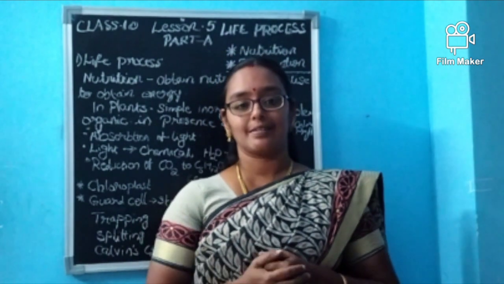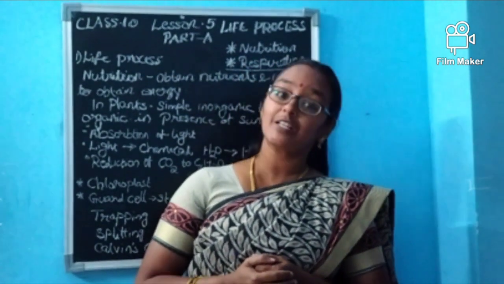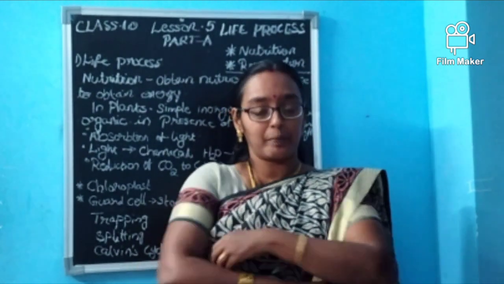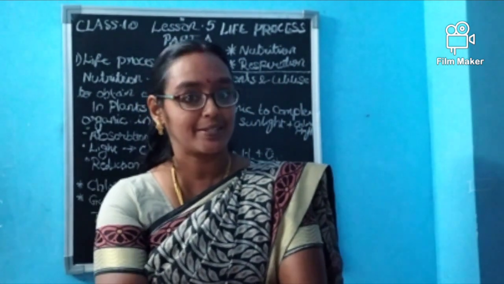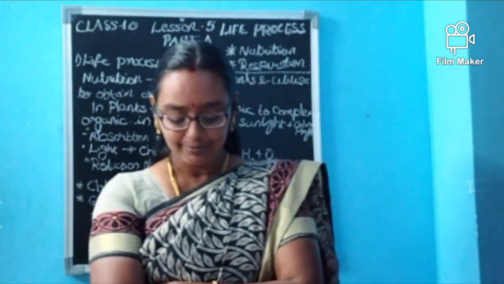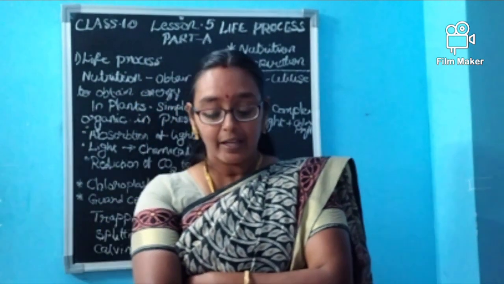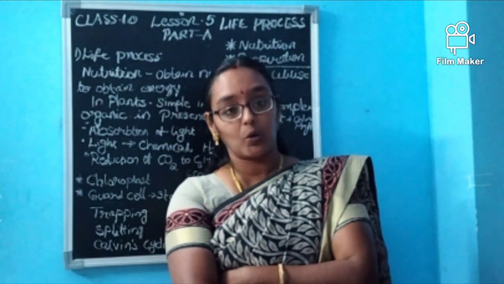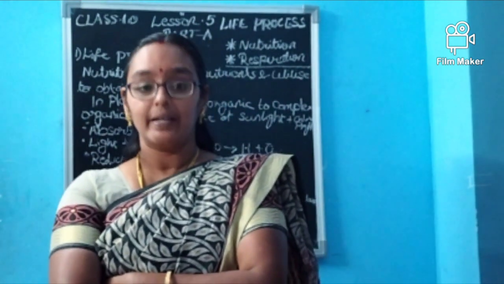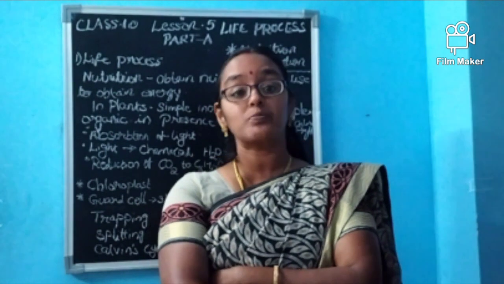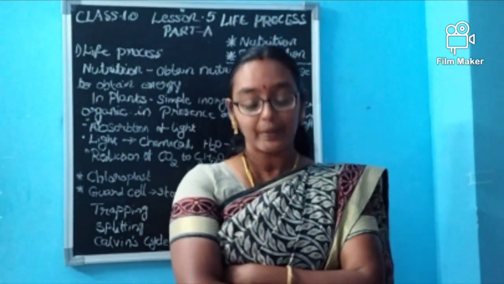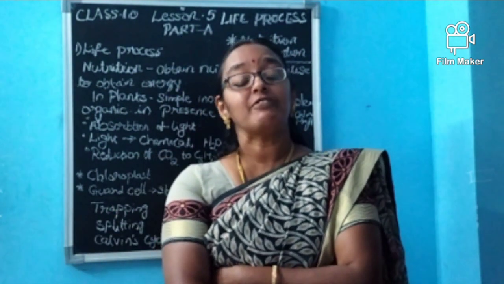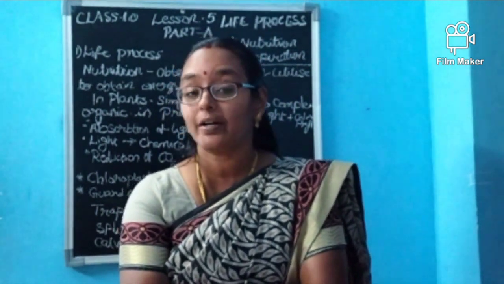Before that, which lesson were we in? For the 10th standard, the fourth lesson was carbon and its compounds. Do you remember? There I asked you 3 questions. It's time to answer these. Elements with different physical properties but similar chemical properties are called what? They are called allotropes.